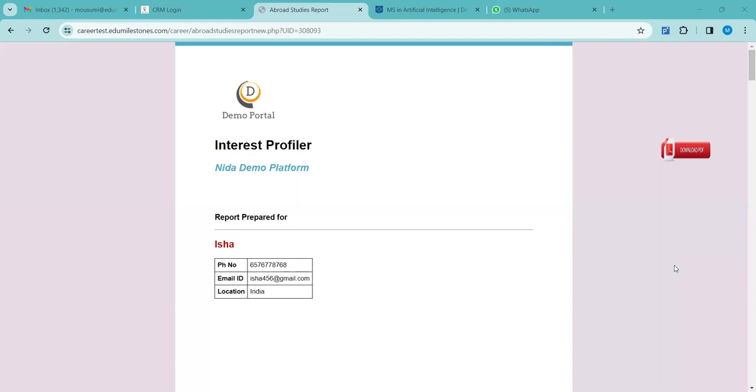Quick question here. We were talking about this report. This report is generated when you have shortlisted a certain number of universities. Once this is generated, if the student decides they do not like these and they want to shortlist different universities, is there a limit to the number of interest profiler reports that can be generated? In this profile itself, multiple colleges can be added. It is not needed that the students go with a new profiling. In the same report, it can be done.